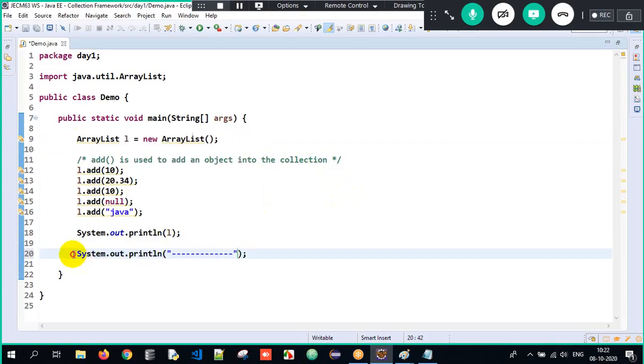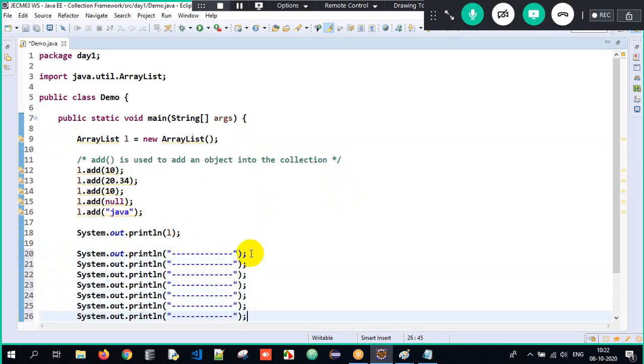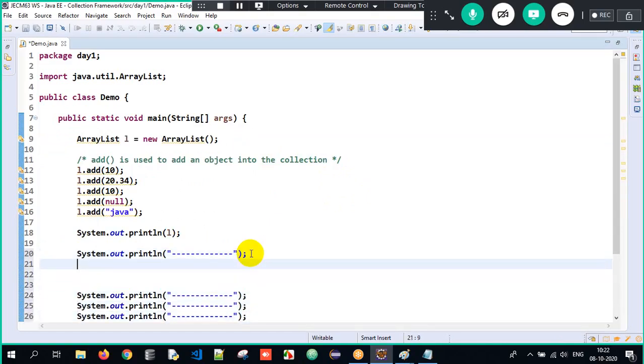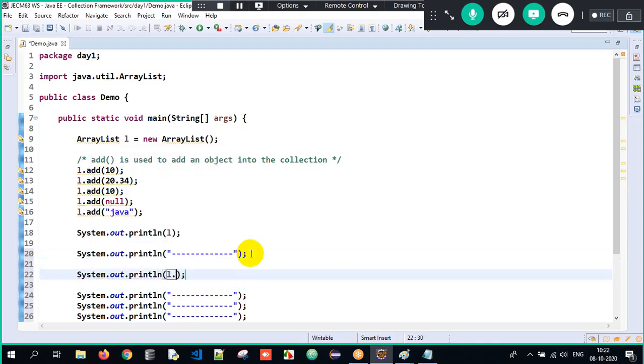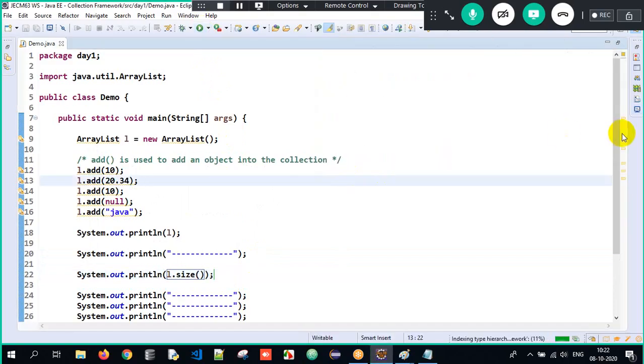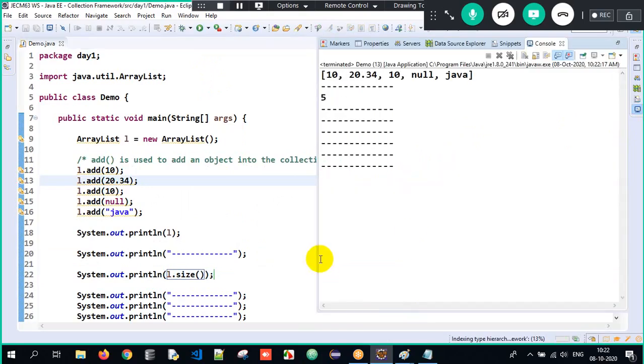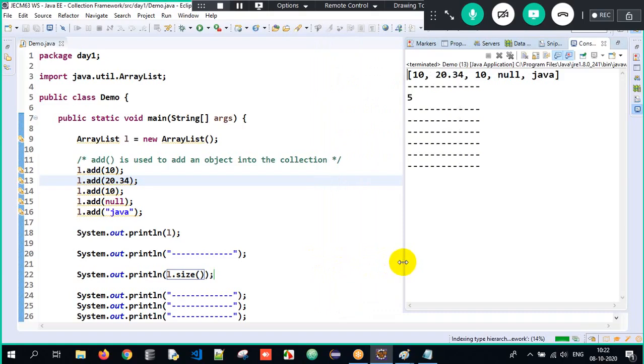We are done with only one method, that is the add method. So we are supposed to see many methods. The next method we will talk about is System.out.println of L dot size. The job of the size method is to calculate the length of the collection. What is the output I'm getting over here? I'm getting the output as 5.